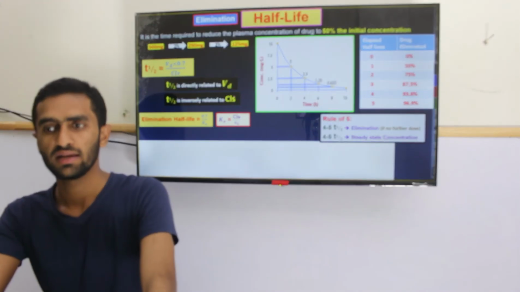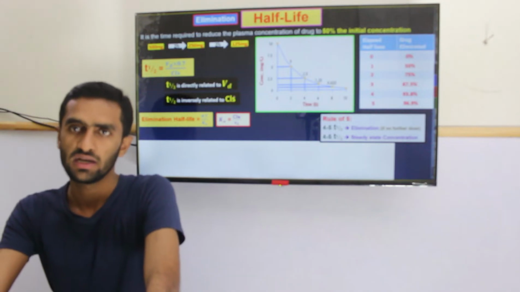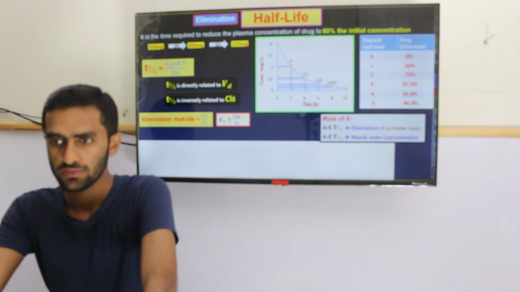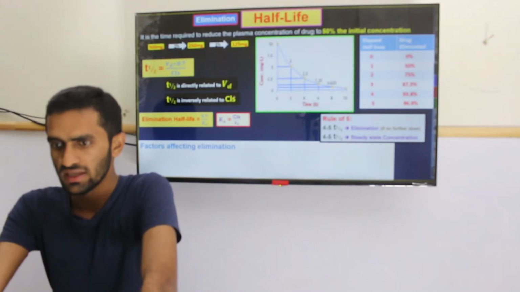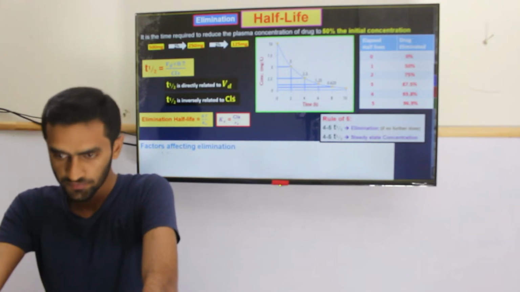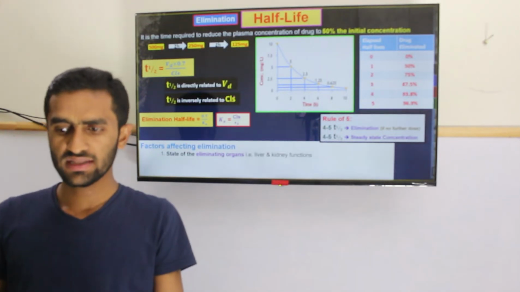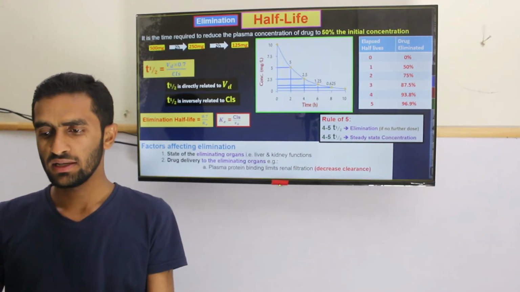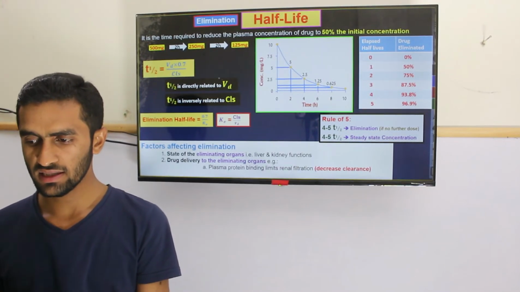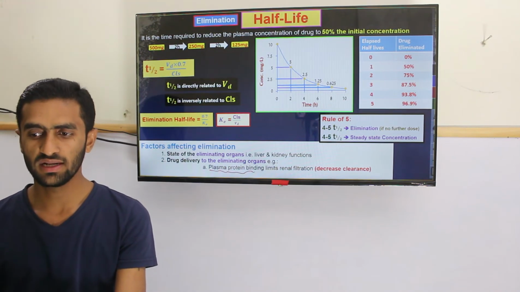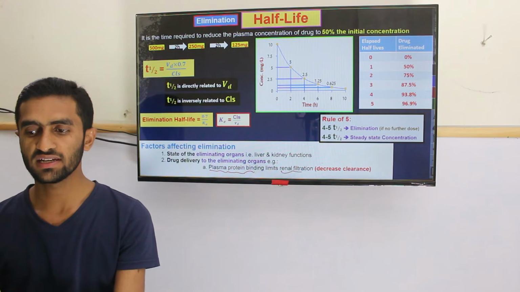But the volume of distribution has no effect over the clearance. Okay. It's sometimes a confusion. So, factors affecting the elimination. One is the organ, and the other, as I mentioned, is the filtration clearance. For example, plasma protein binding limits the renal filtration, which decreases the clearance.